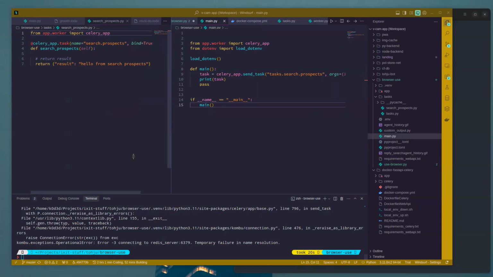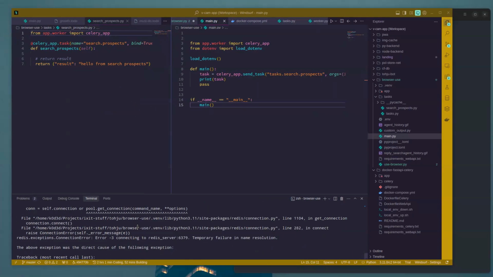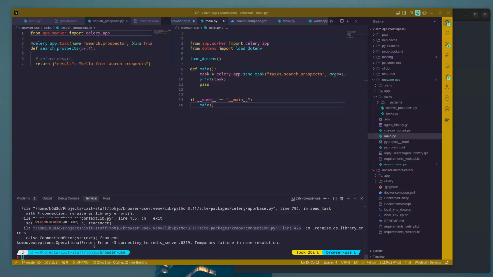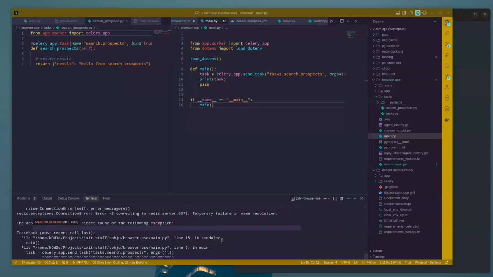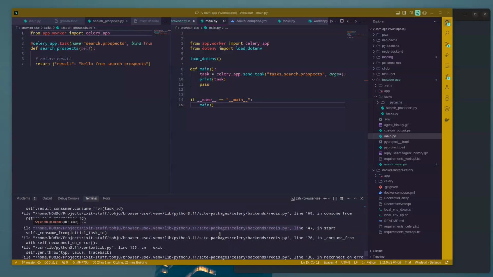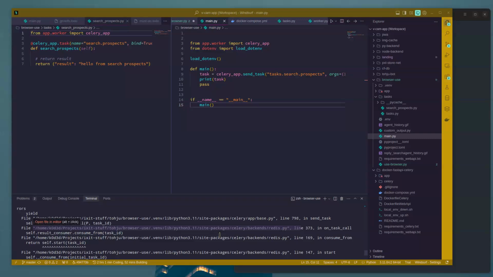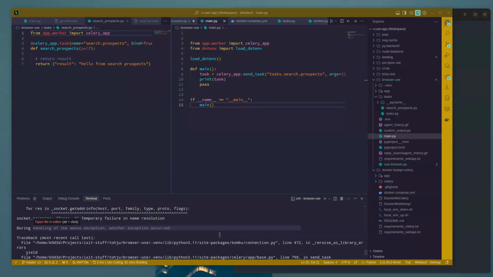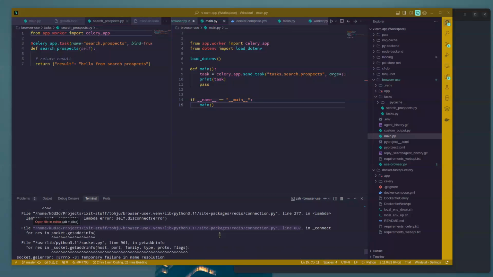Okay, so if this isn't doing anything, I have an error, which is cool. Connecting to Redis, temporary name resolution failed. Okay, now this is one of those errors that happen and make you really question your decision to become a developer. I'll fix this and I'll be right back.